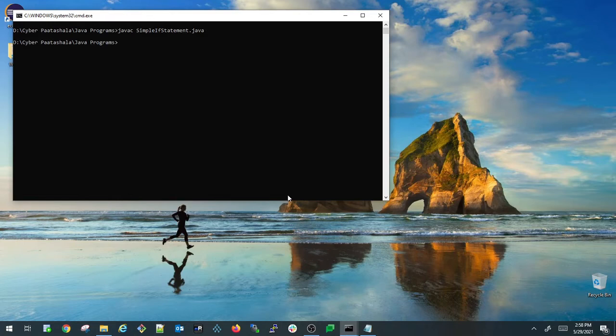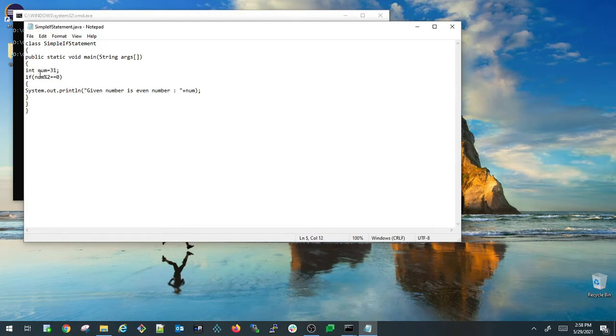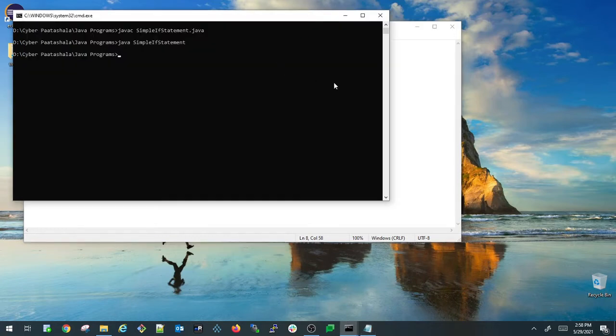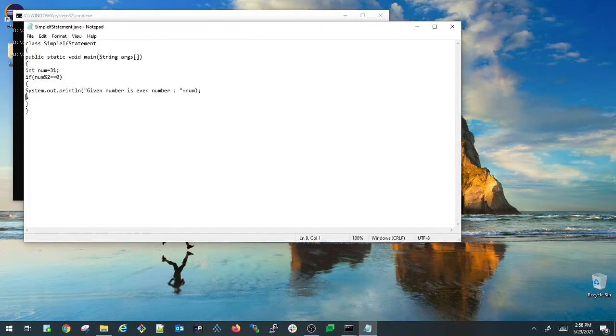It got compiled successfully. Now let us try to run this: java SimpleIfStatement. If you run this, it didn't print anything here, because if you see our program, we have given the number 31 to the num variable, and 31 is not an even number. That is the reason it didn't print anything, because this print statement didn't get executed, because the remainder is not 0. In this case the remainder is 1.